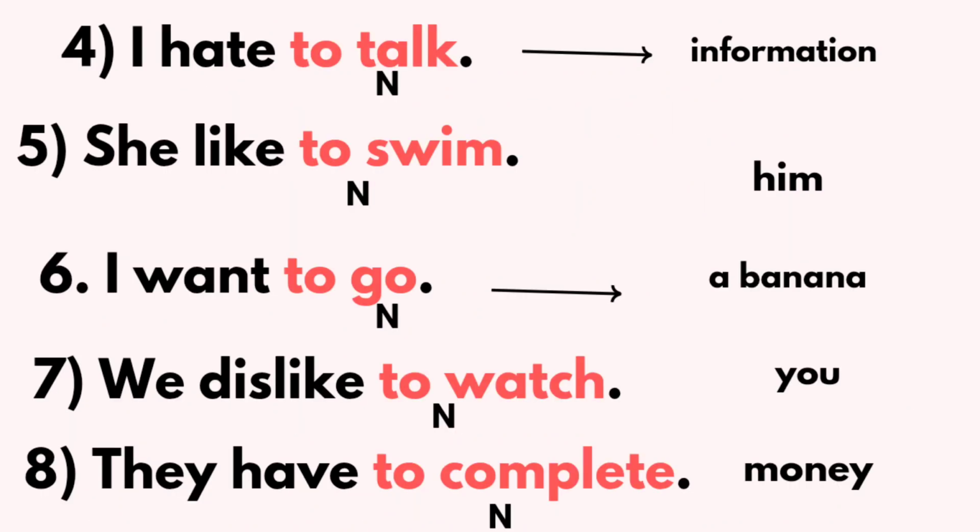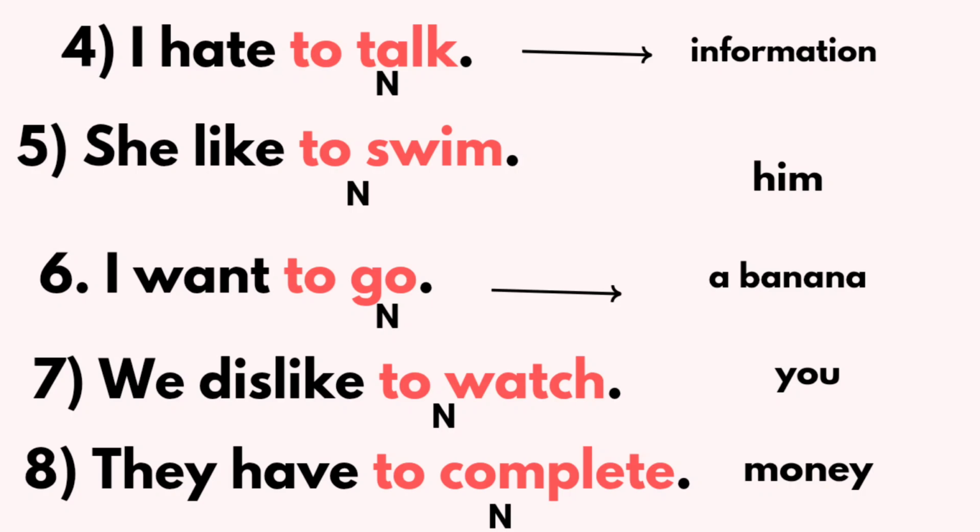Another 5 examples. I hate to talk. She likes to swim. I want to go. We dislike to watch. They have to complete. In these examples, to talk, to swim, to go, to watch, to complete, these are all infinitives because they act as nouns. So, how do we know whether they act as nouns or not?